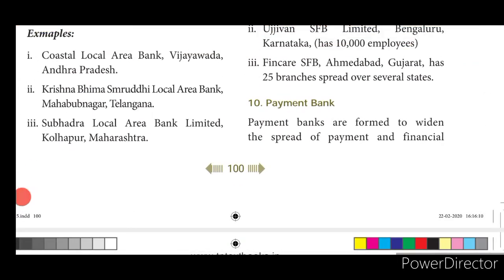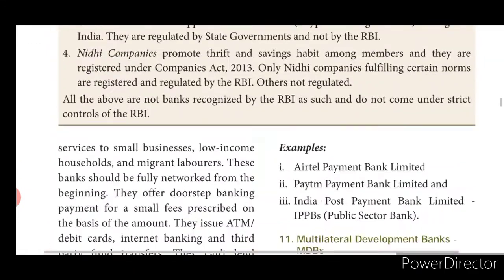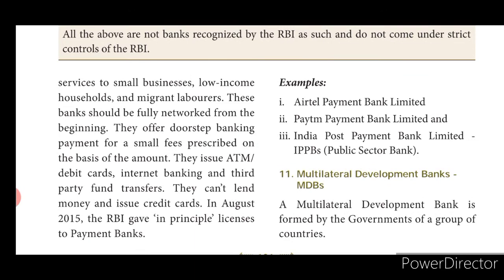Payment banks are formed to widen the spread of payment and financial services to small businesses, low income households, and migrant laborers. These banks should be fully networked from the beginning, and they offer doorstep banking for a small fee prescribed on the basis of the amount. They issue ATM, debit card, internet banking, and third-party fund transfers. They can't lend money or issue credit cards. In August 2015, the RBI gave in-principle licenses to the payment banks.